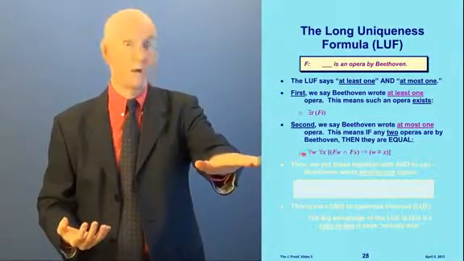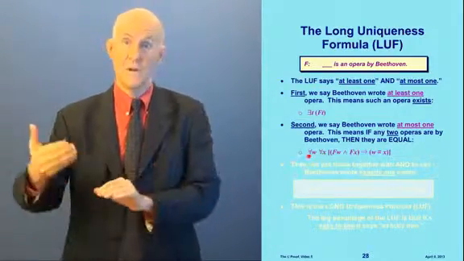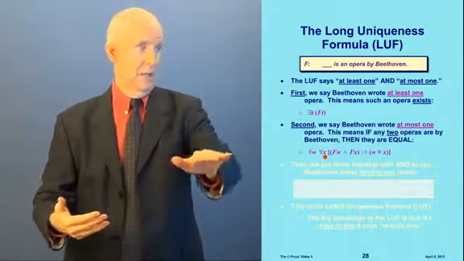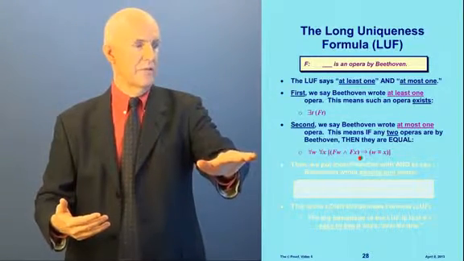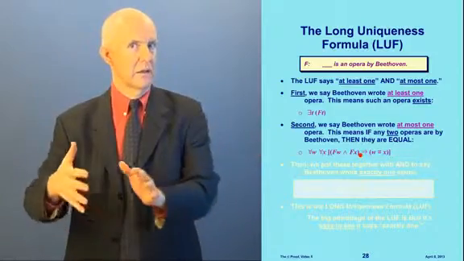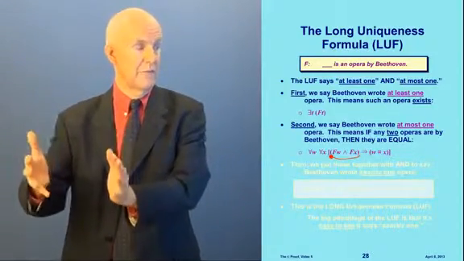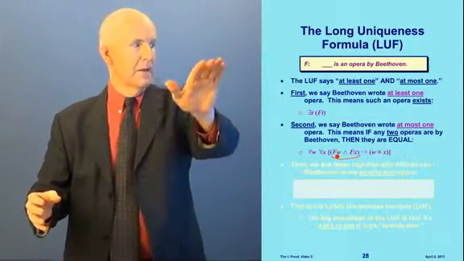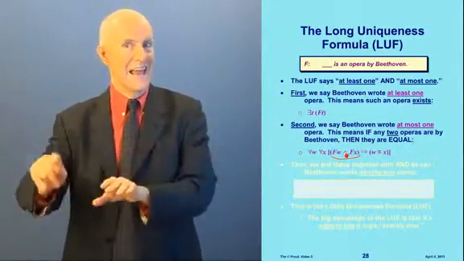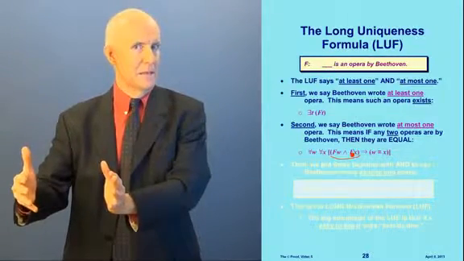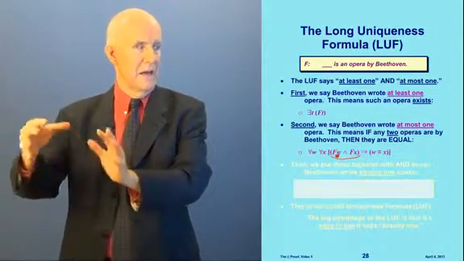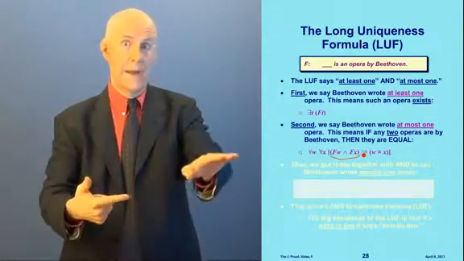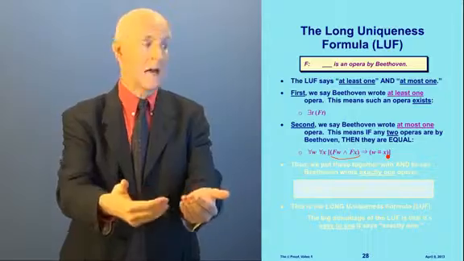Look at how this is. We have two universal quantifiers. Say, for all W and for all X, if, now see on the left side, we've got a conditional. On the left side of the conditional, in parentheses, we have a conjunction. FW and FX. In other words, W is an opera by Beethoven and X is an opera by Beethoven. See that? Okay, if W and X are both operas by Beethoven, then what happens? W equals X. You see that?